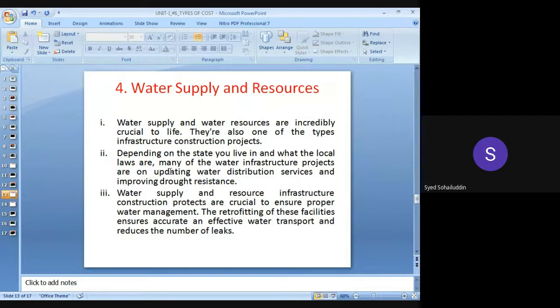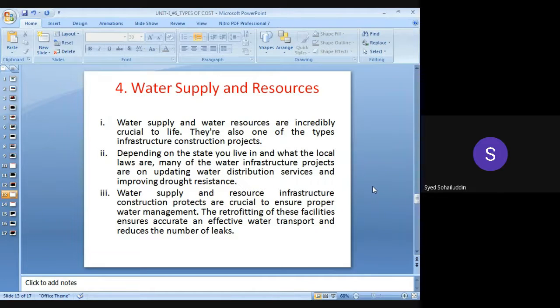Okay, so depending on the states you live in and what the local laws are there, many of the water infrastructure projects are on updating water distribution services and improving drought resistance. Right? Drought resistance. This is where there is a scarcity of water. So in order to avoid this, we have to supply water from areas where there is an ample amount of water to where there is scarcity, where there is little water available.